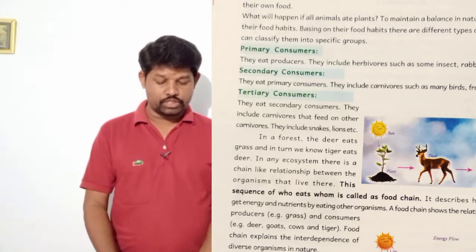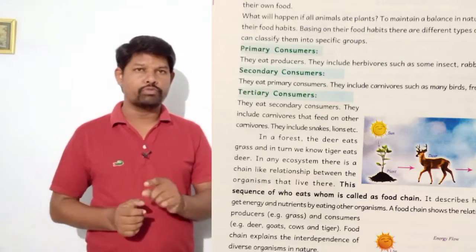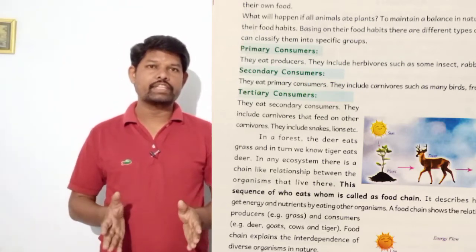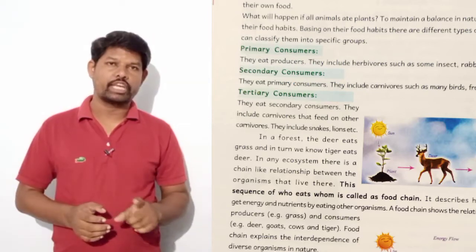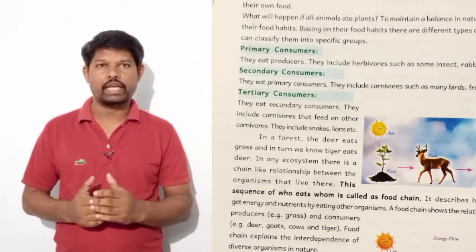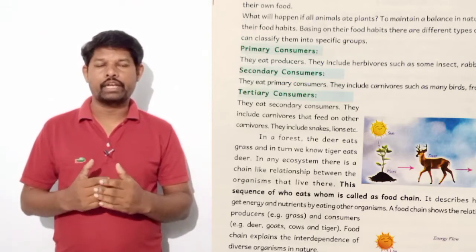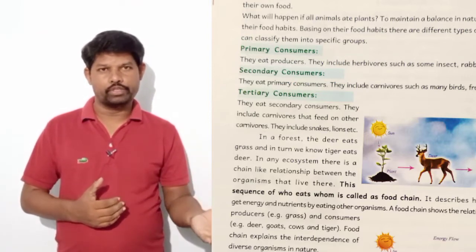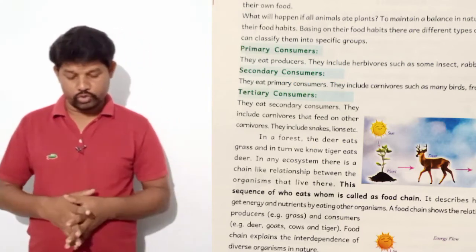A food chain shows the relationship between producers and consumers. It shows interdependence, that means one animal depending on another animal, and some animals depending on producers like plants.